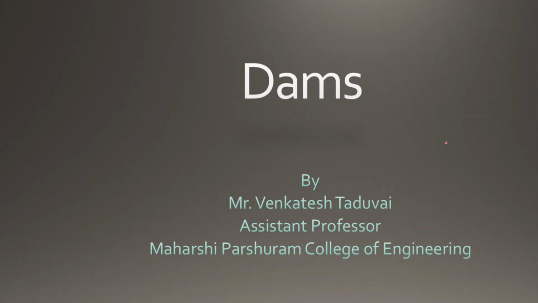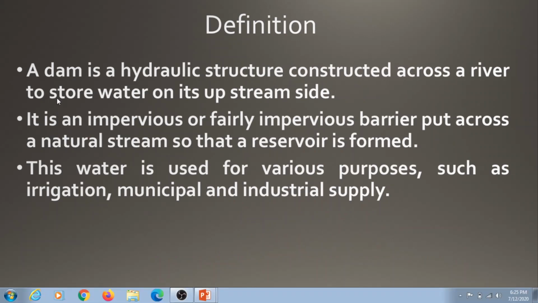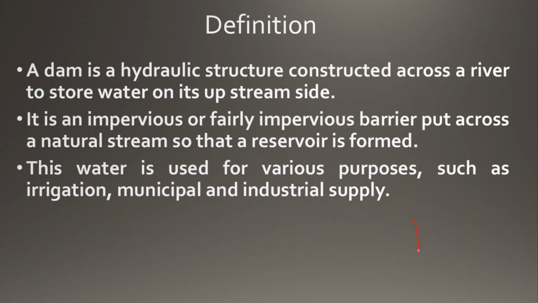Now, what is a dam? A dam is a hydraulic structure constructed across the river to store water on its upstream side. First of all, I will show you what the upstream side is. Suppose this is our dam. This part we can say is the upstream side, and this side we can say is the downstream side.